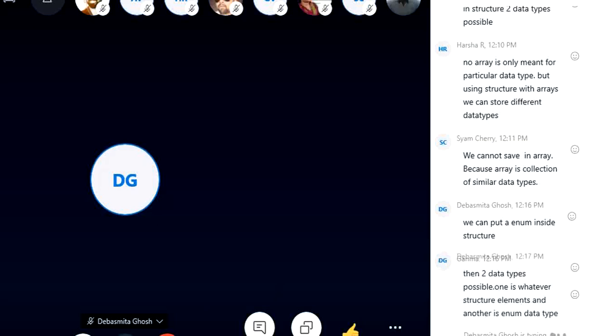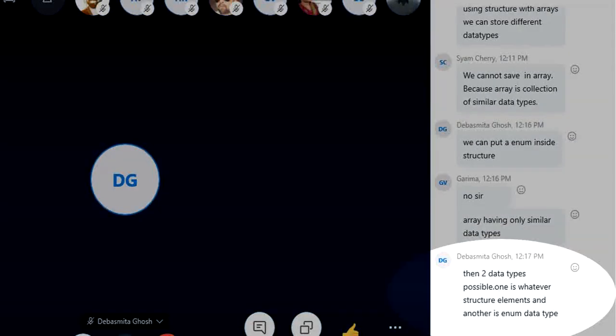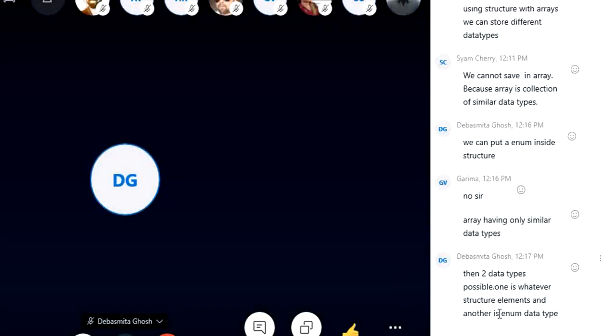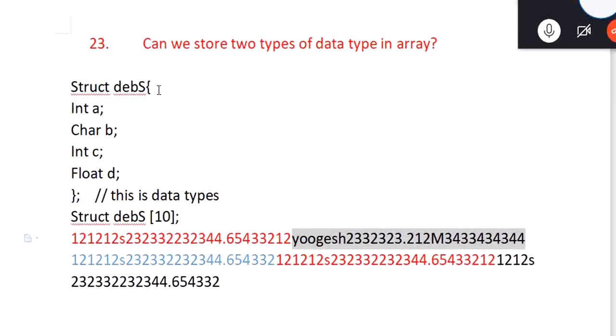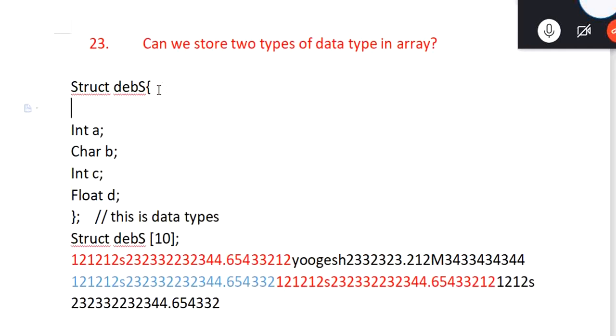Are you people understanding the question? The question says then two data types are possible. One is whatever structure element. No, if you put enum in this, consider.